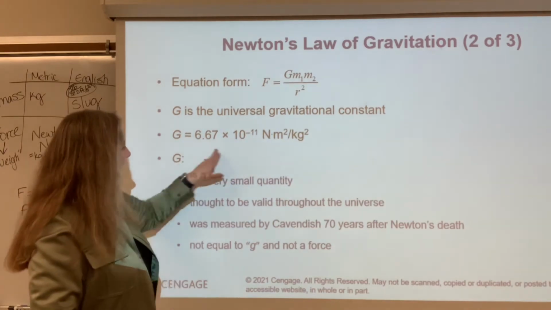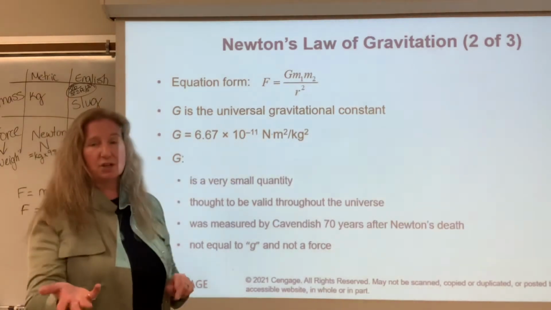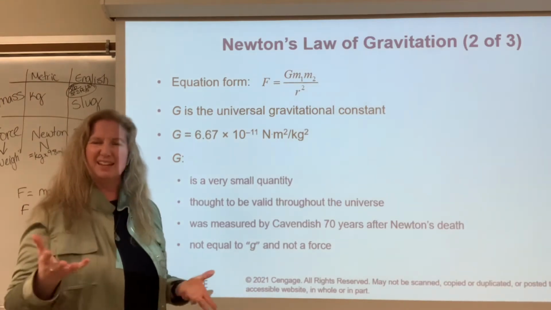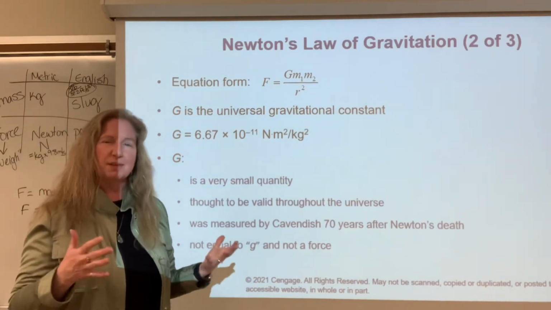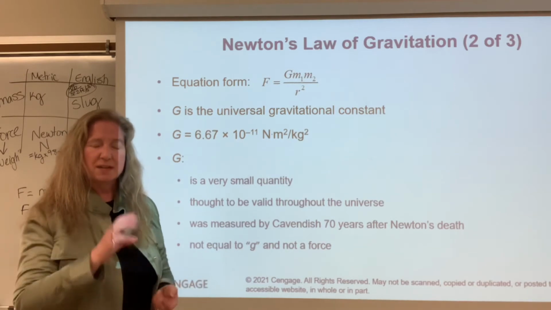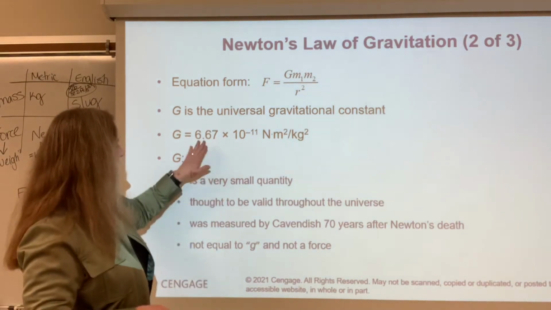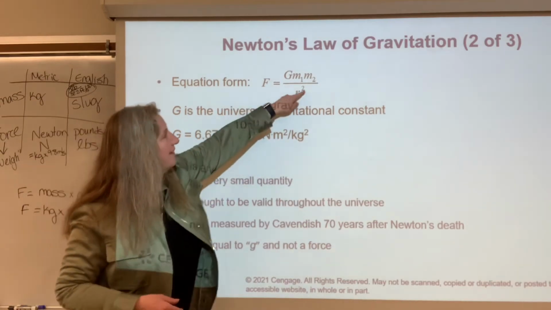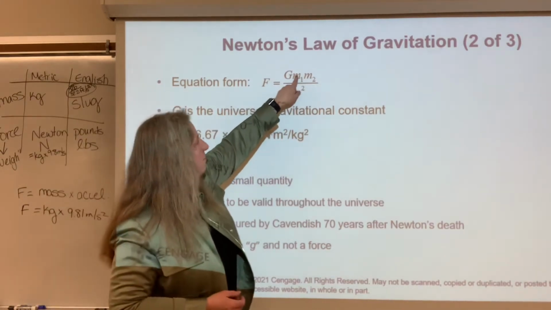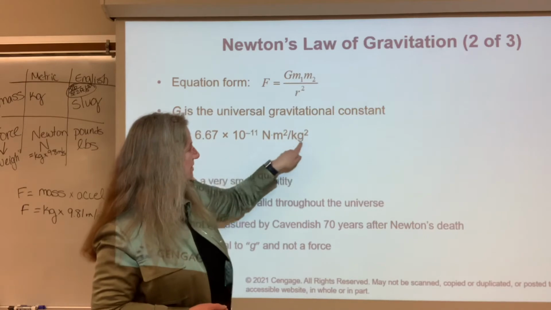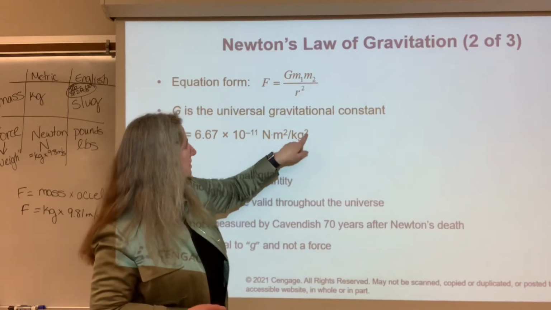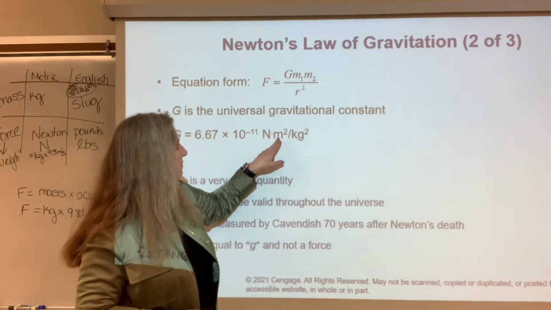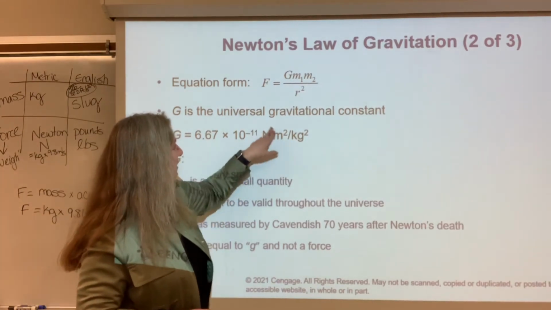Often when we have a constant, when we looked at coefficient of friction, that actually has no units. It's kind of like a percentage probability kind of thing where it's just a relationship. The units on big G have to do with these units. So I have mass, so that's why mass is in the denominator here, mass squared. Radius, that's my meters squared. And then I need to end up with newtons, right?